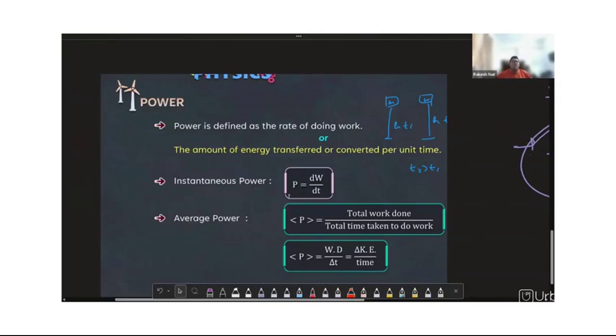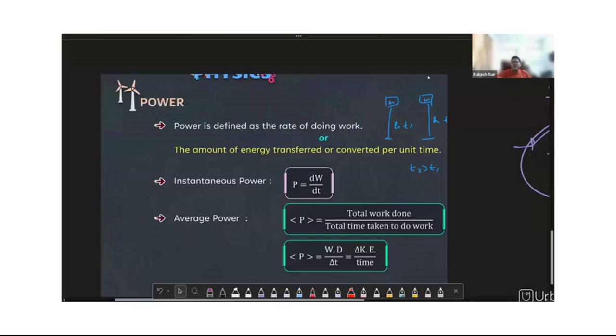One more entity of this dynamic is power. And what is power? Power is defined as the rate of doing work, or capacity. If there are two bodies performing the same work, who is more efficient is what you can terminalize as power. When you divide work by time, you get the next entity, which is power: the amount of energy transferred or converted per unit time. The energy could be either absorbed or released, but per unit time is what you call power.